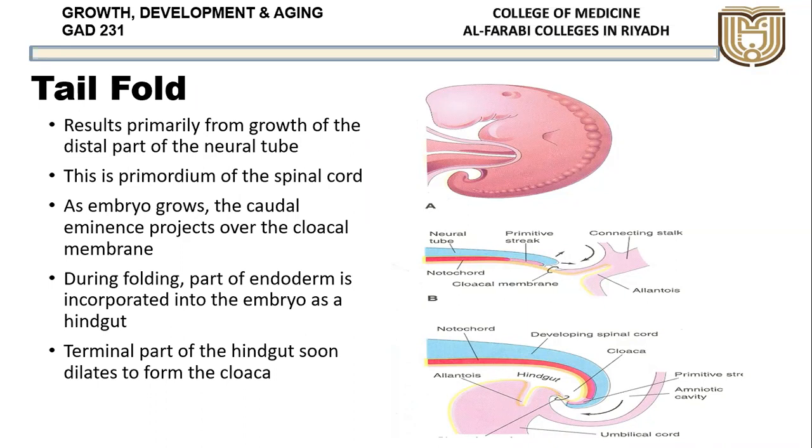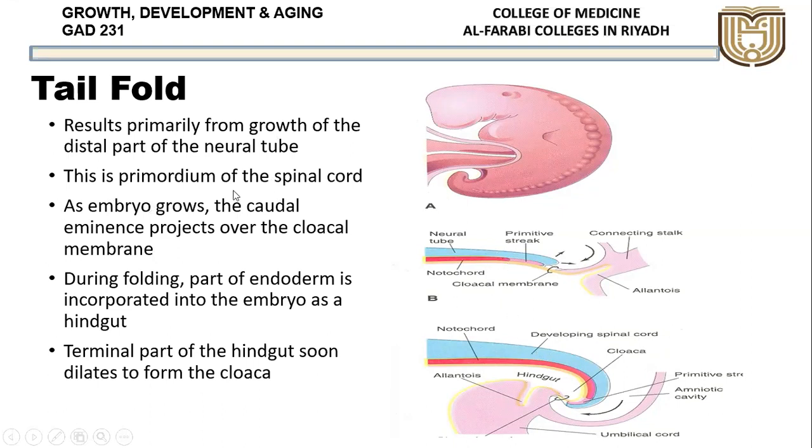And the primitive streak is from the ectoderm. So finally, the epiblast cells, the epiblast will give rise to all cells. But if you just study the primitive streak, it will be the mesoderm which will be derived from here. So this is the primitive streak here, and this is the neural tube here. Okay. So it results primarily from the growth of the distal part of the neural tube. This is the neural tube which is growing. If you see here, it has grown much more, and this leads to the bending, the folding of the embryo. This is the primordium of the spinal cord, as I said, this neural tube.